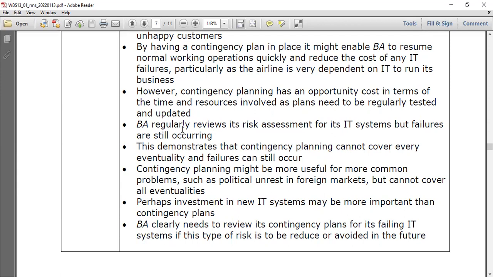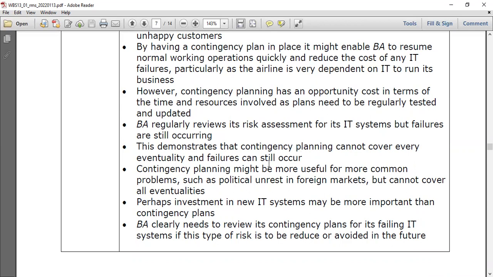BA regularly reviews its risk assessment for its IT systems, but failures are still occurring. You have to regularly review it. IT systems can fail, right? And this demonstrates that contingency planning cannot cover every eventuality and failure can still occur. It's another limitation of contingency planning. So you need to review regularly, and also it cannot cover every problem, every failure. Sometimes unexpected failures can come.